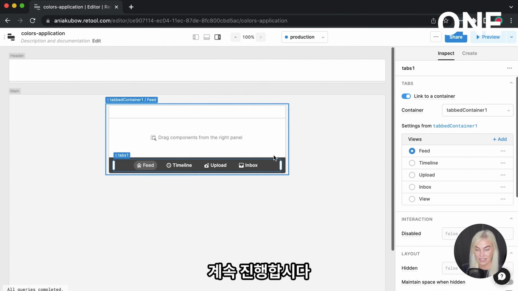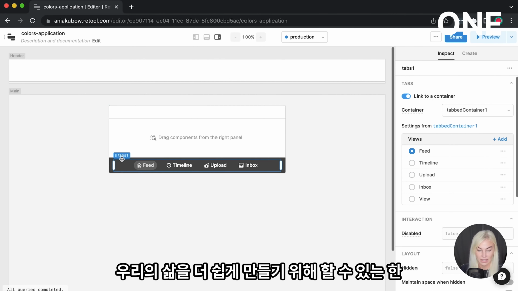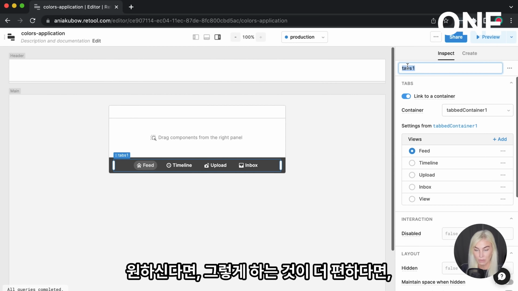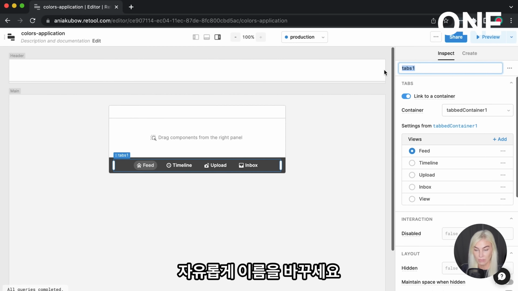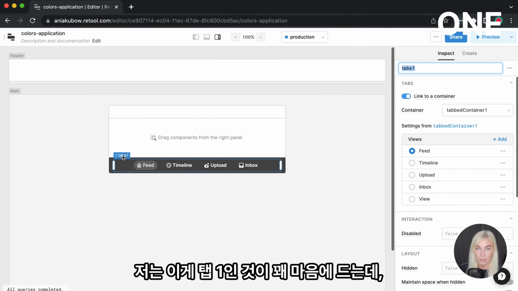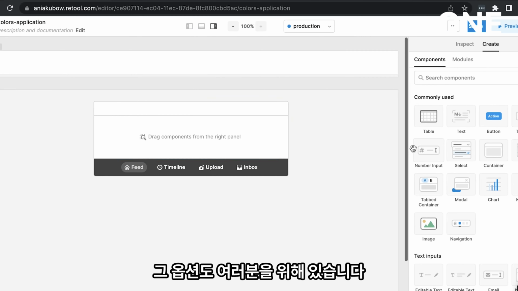Let's carry on. One thing we can do as well to make our lives easier is actually rename these if we wish. If you find it easier to do so, then please feel free to rename these. I'm quite happy with this being tabs 1, but that option is there for you too.